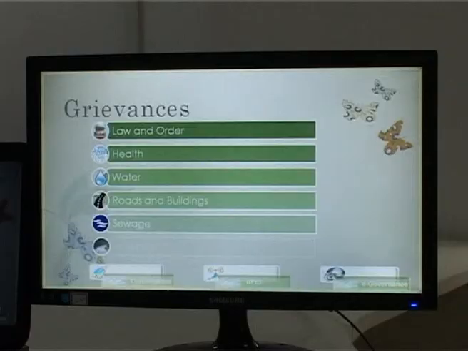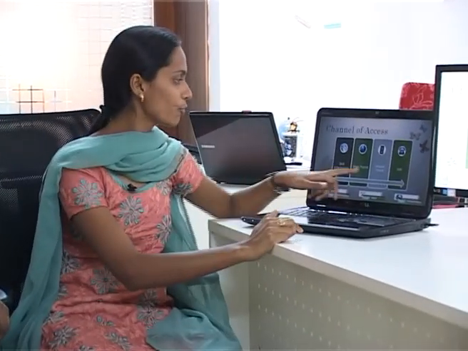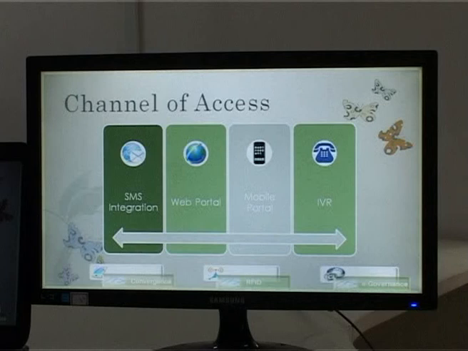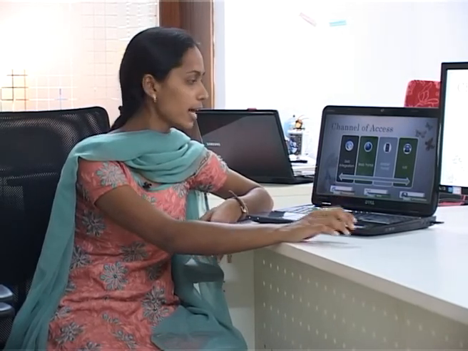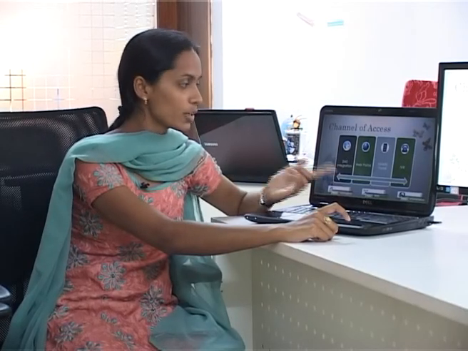That is, first one is law and order, health, water, roads and buildings, sewages, and the last one is irrigation. In this application there is a channel of access, how the application works with workflow, that is through 4 portals. First is SMS integration, second is web portal, third is mobile integration, and fourth is IVR. SMS integration means the user lodges complaints through SMS services, and web portal means the user logs into the website and starts launching the complaint. The third is the mobile portal, which makes use of web apps, and the last one is through IVR.